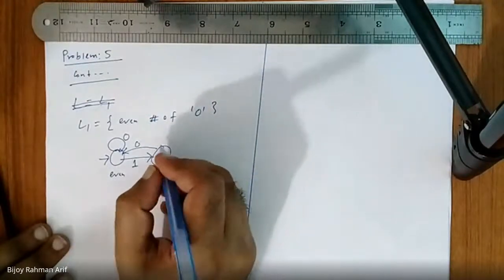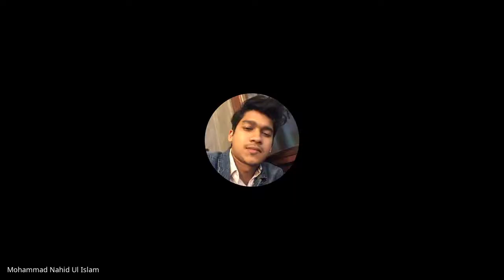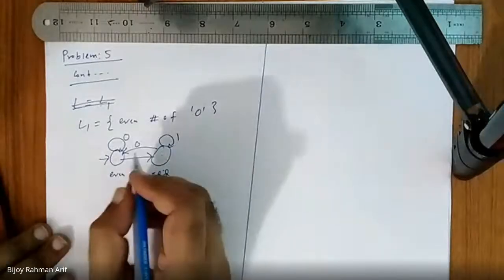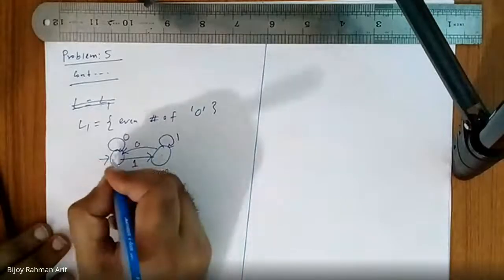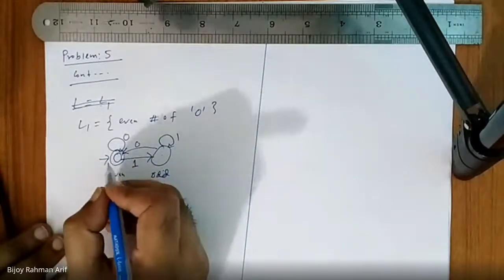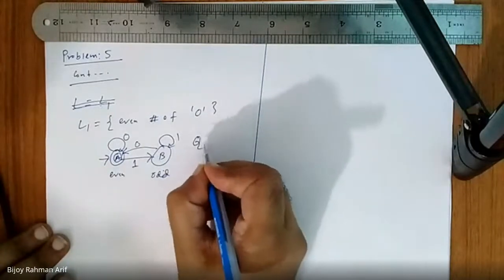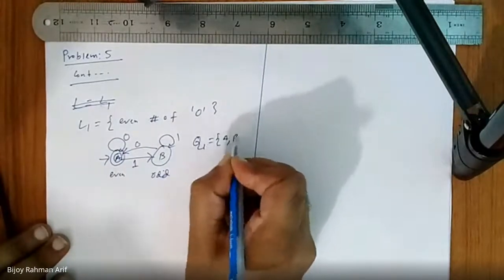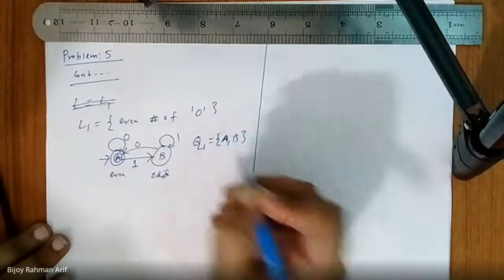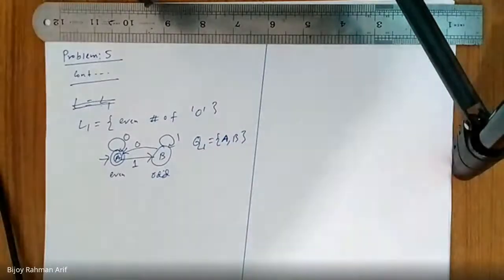If I get 1 here, still I'm in the odd state. Which one is the final state? This one. Let's consider this A, and this B. So Q1 is A comma B. Right, guys? Yes, sir. Okay.